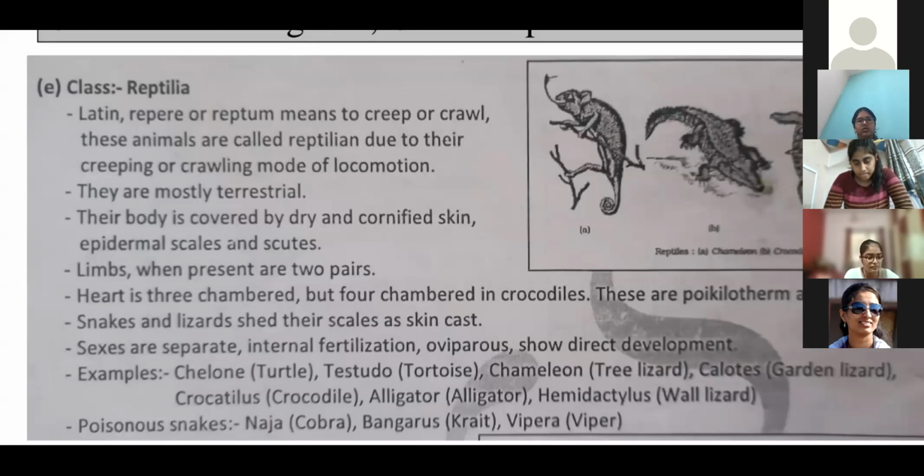The females come out of the water and dig out the sand. They deposit their fertilized eggs, which are enclosed by a hard calcareous shell, over there and just cover them with a thin sand layer.